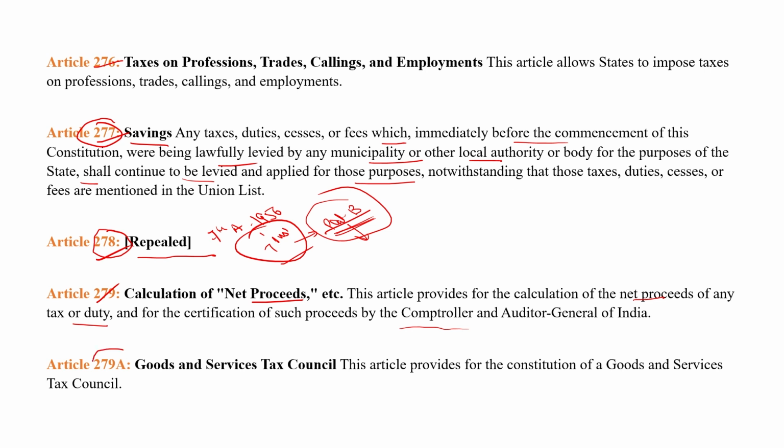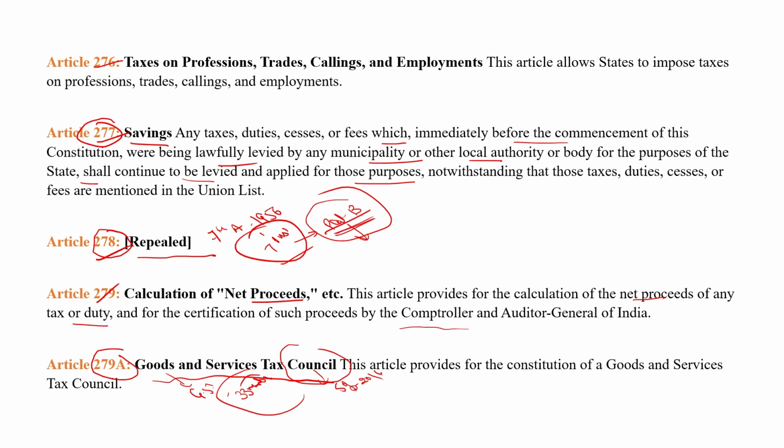Article 279A, we also discussed in the GST, is explaining about the GST Council, which is known as the Goods and Services Tax Council. So Article 279A says that there should be a GST Council of 33 members who will deal with GST related issues in India. Under 279A, there is a GST Council which was established in September 2016, and there is a total of 33 members of the GST Council, from which 2 members are from the Centre, 31 members are from the 28 states, and 3 members are from the Union Territories legislature.